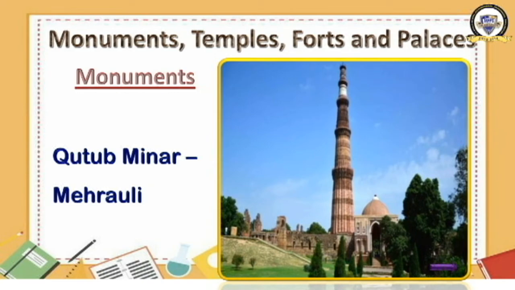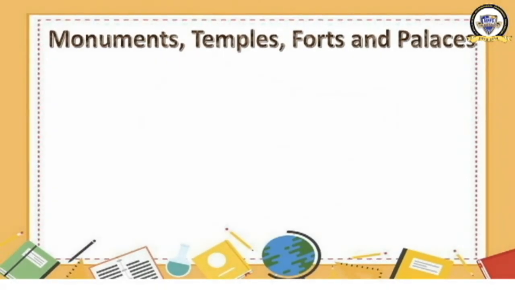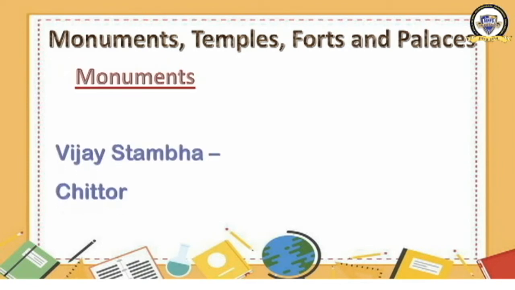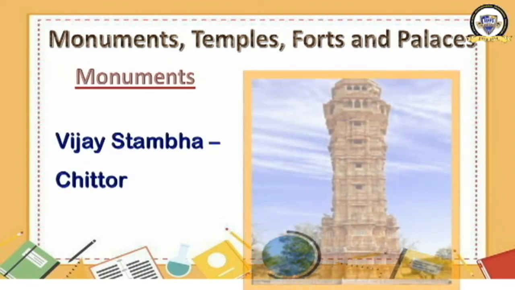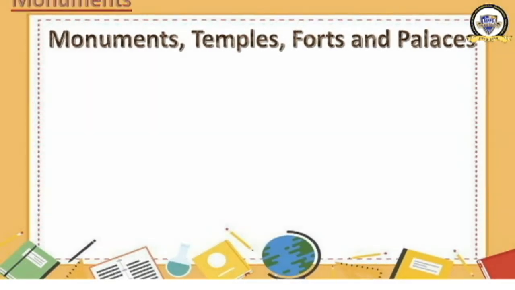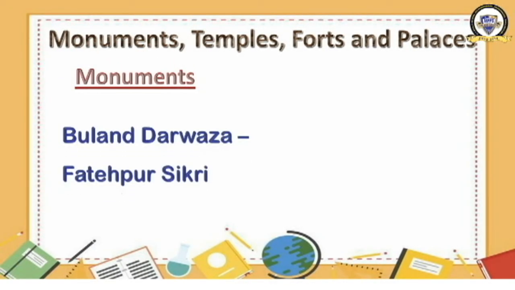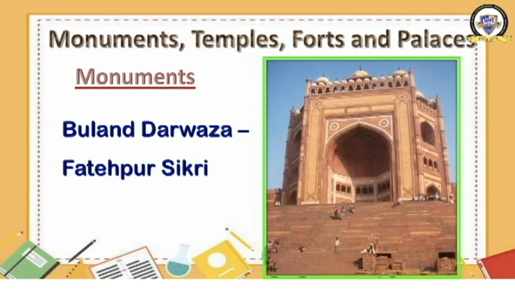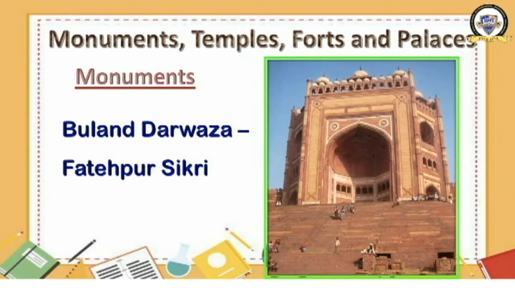It is Vijay Stambha at Chittor. It was also built during the medieval period. Then the third one. What is that? Buland Darwaja at Fatehpur Sikri. You might have heard about it, no? Buland Darwaja at Fatehpur Sikri.